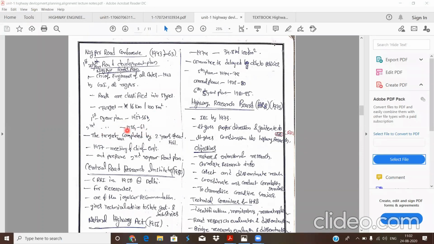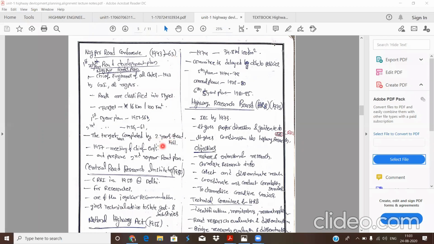So by allocating these 5-year plans, funds, availability and procurement of materials, and strategic planning, the target was completed 2 years ahead. That means the target length of 16 kilometers per 100 square kilometer area was achieved by the end of 1961 only. Okay, so the target is achieved 2 years ahead.